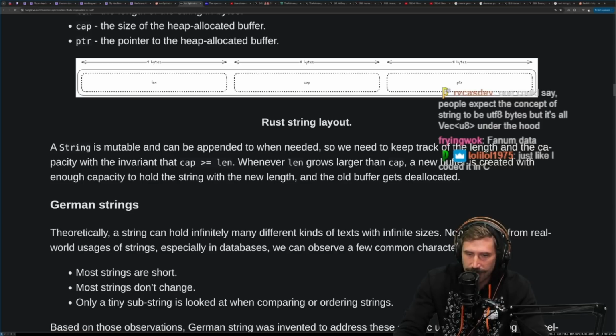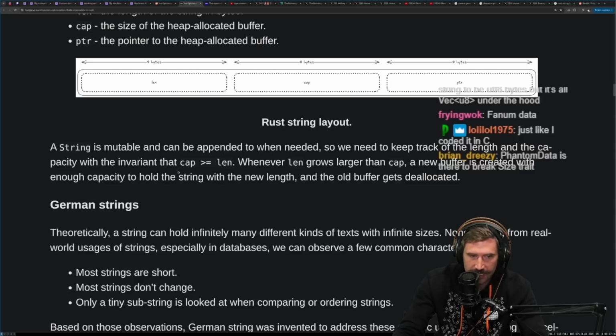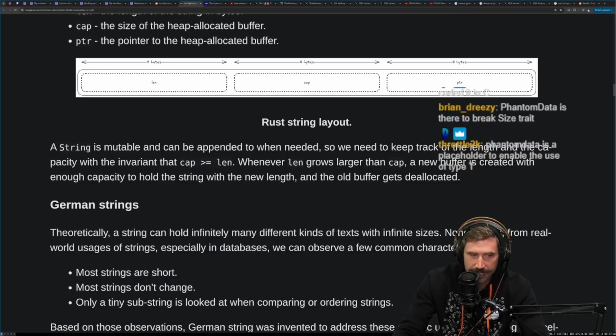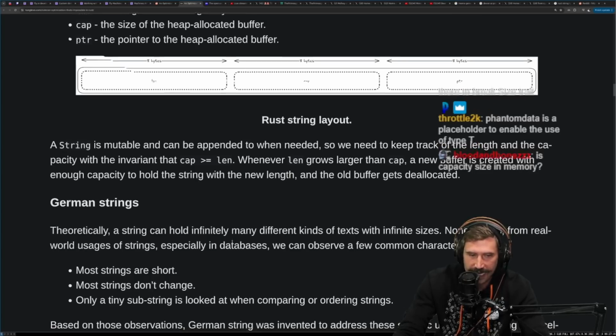So we need to track the length and the capacity with an invariant that cap is greater than or equal to length. Whenever length grows larger than cap, a new buffer is created with enough capacity to hold the string with a new length, and the old buffer gets deallocated.